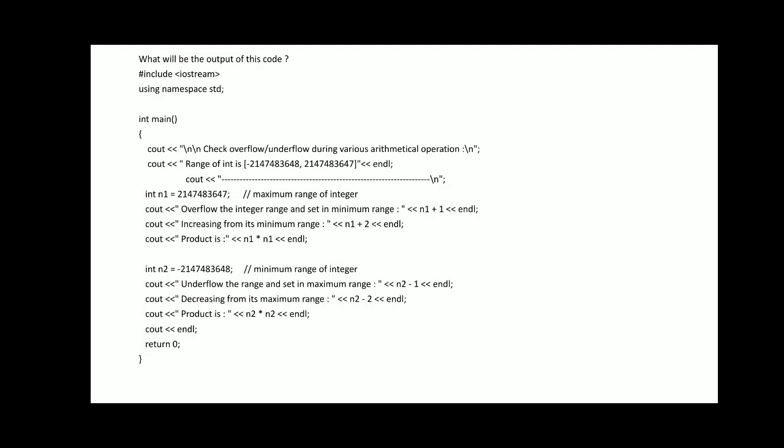Similarly, this is the code for that. Now let us have this code here. It checks overflow and underflow conditions of arithmetic operations. In order to find out the range, we can use this program to multiply the maximum and minimum limits.